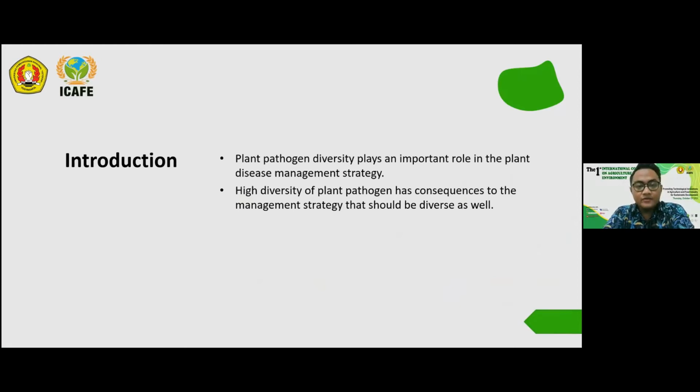But on the other hand, we also learned that plant pathogen diversity plays an important role in plant disease management strategy. When we find the pathogen has high diversity, it means that we have to create a management strategy that also differs. So we have to put in place many control techniques, because the plant pathogen is always changing, including in our situation of controlling Colletotrichum.